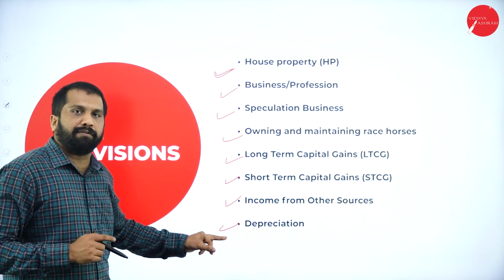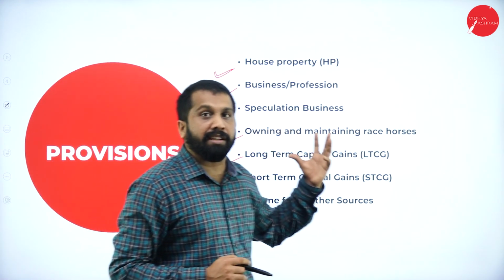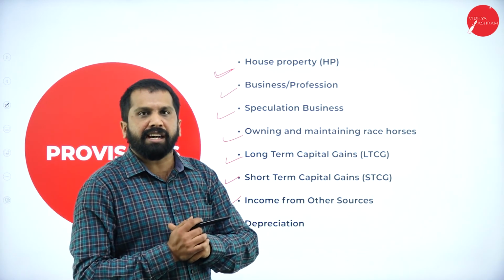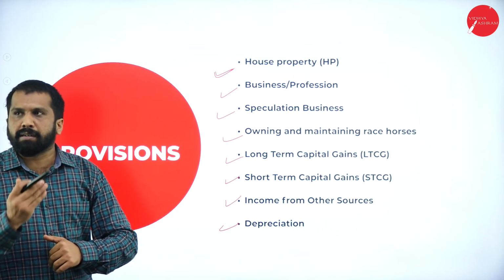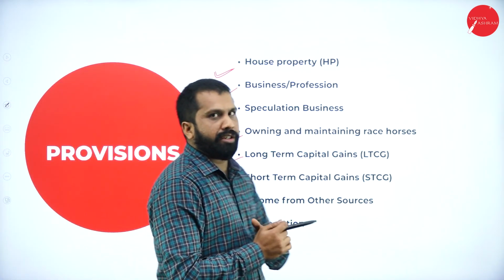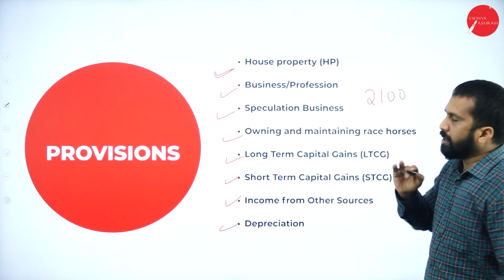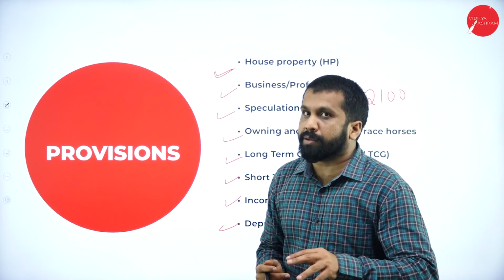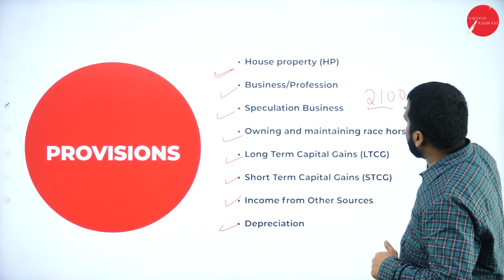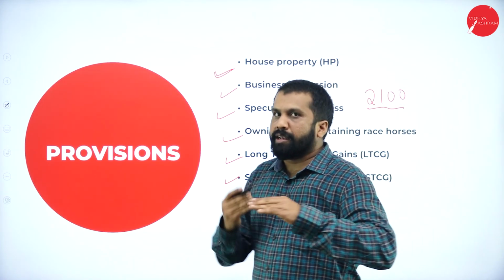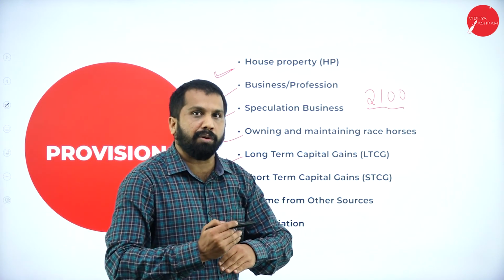This will apply for these things. Now, I'll give you a small explanation on the speculation business. Just assume that we'll go with any one share, like your Reliance shares only. Reliance shares are running at 2,100. So almost for one week, your share value has been near 2,100 only. It goes down 10 or 20 rupees, it goes up 10 or 20 rupees.